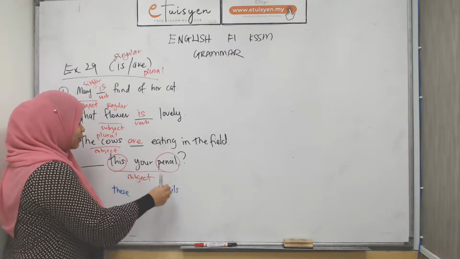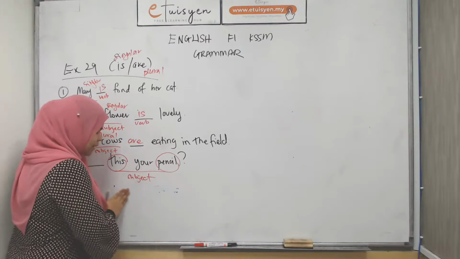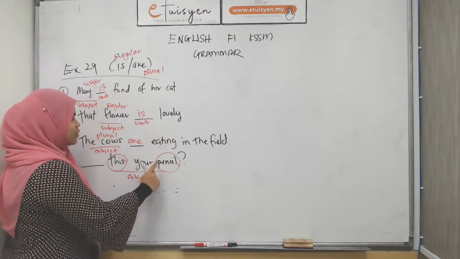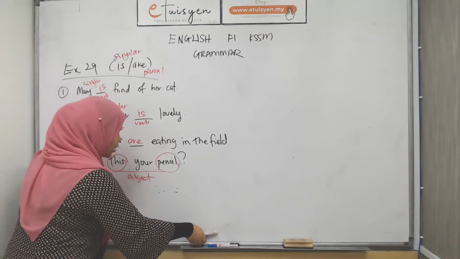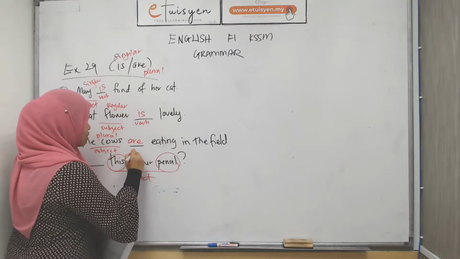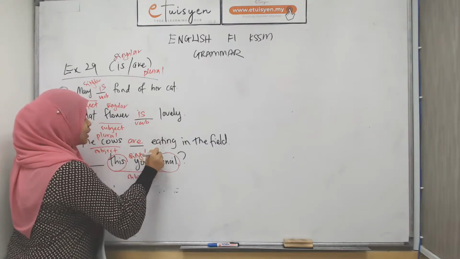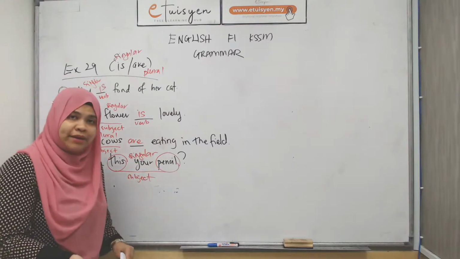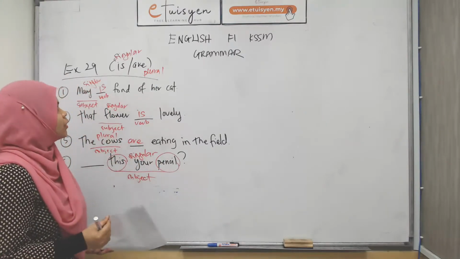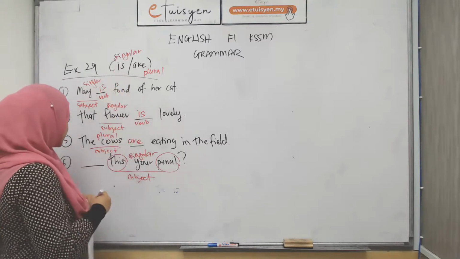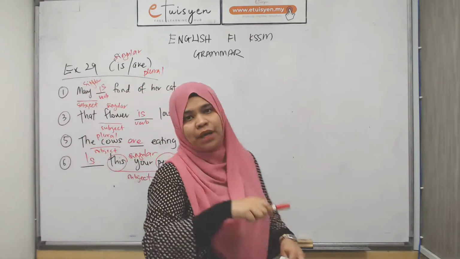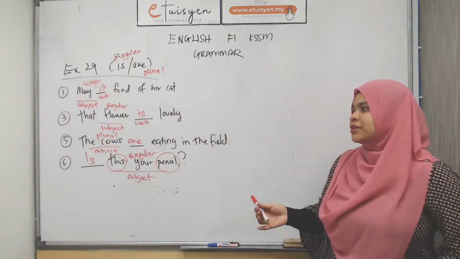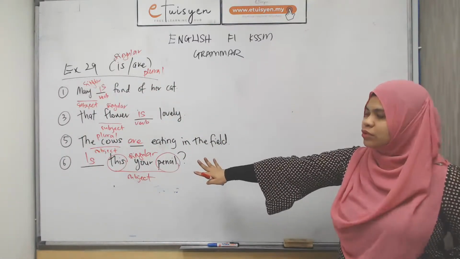Okay, right. Now, here, this your pencil. So it's one pencil here. So this is singular. So a singular subject, you have to pair it, kena agree dengan singular verb. So your singular verb is... Okay, usually kalau question, your verb dulu, baru your subject. So that's usually kalau untuk question form.